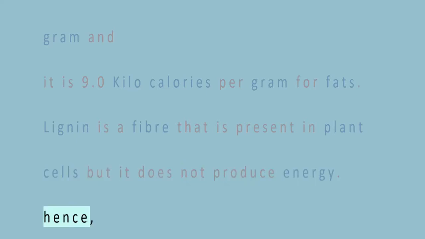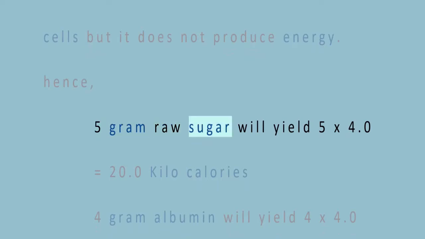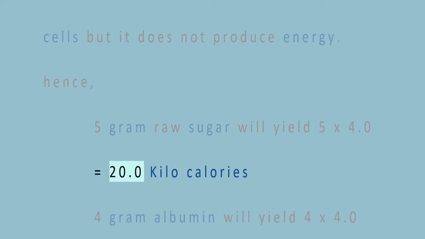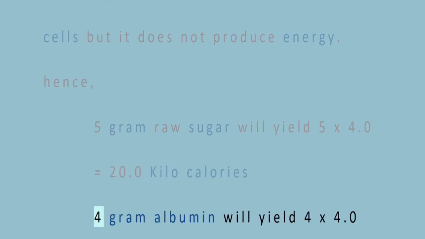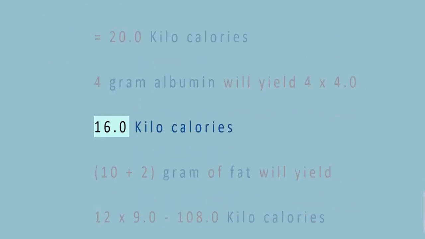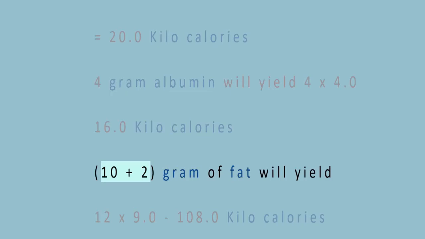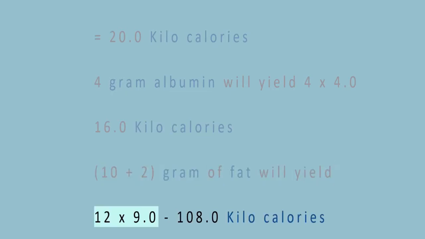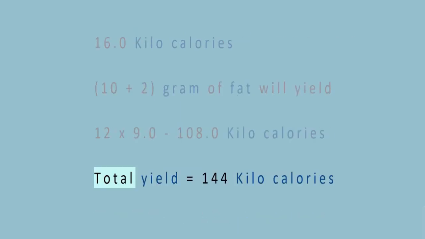Hence, 5 gram raw sugar will yield 5 x 4.0 = 20.0 kilocalories. 4 gram albumin will yield 4 x 4.0 = 16.0 kilocalories. 10 plus 2 gram of fat will yield 12 x 9.0 = 108.0 kilocalories. Total yield is equal to 144 kilocalories.